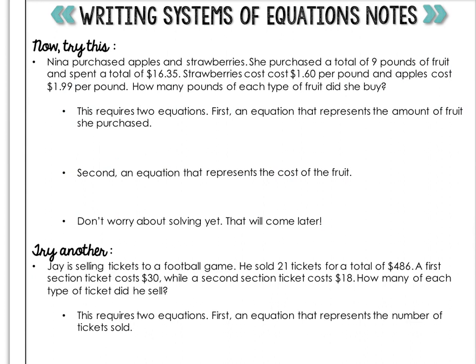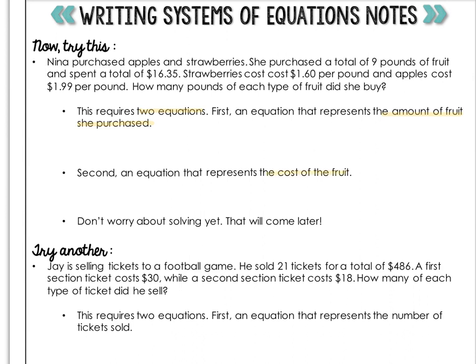Let's write a system for this scenario. Nina purchased apples and strawberries. She purchased a total of 9 pounds of fruit and spent a total of $16.35. Strawberries cost $1.60 per pound and apples cost $1.99 per pound. How many pounds of each type of fruit did she buy? Now, this is a very common type of system of equation question. So first, I want to highlight what we're looking for. You're going to have two equations. One equation represents the amount of fruit she purchased, and a second equation represents the cost of the fruit.